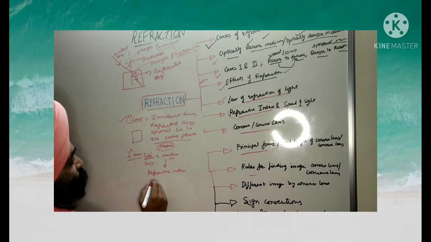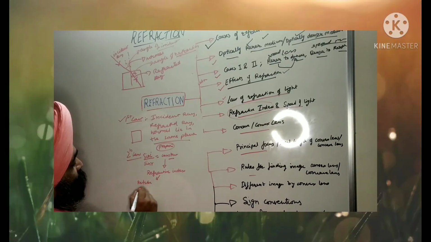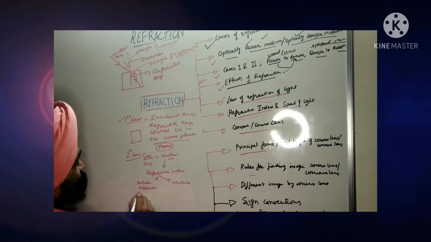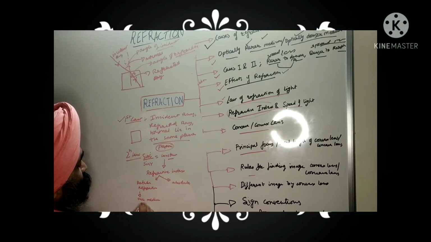So there are two types of refractive index. One is relative refractive index, and another is absolute. Whenever light is traveling from one medium to another medium, this is applicable.